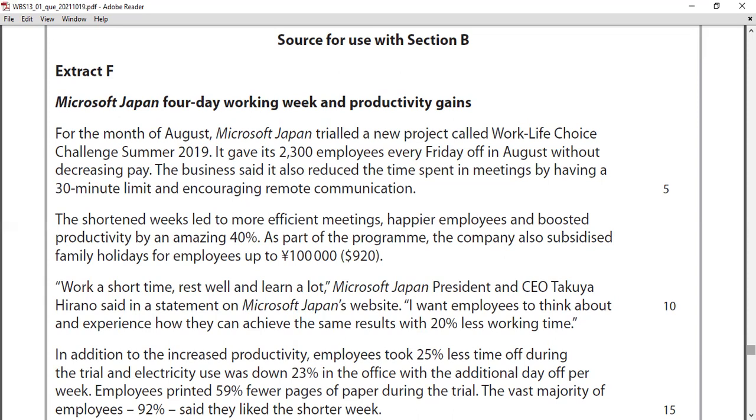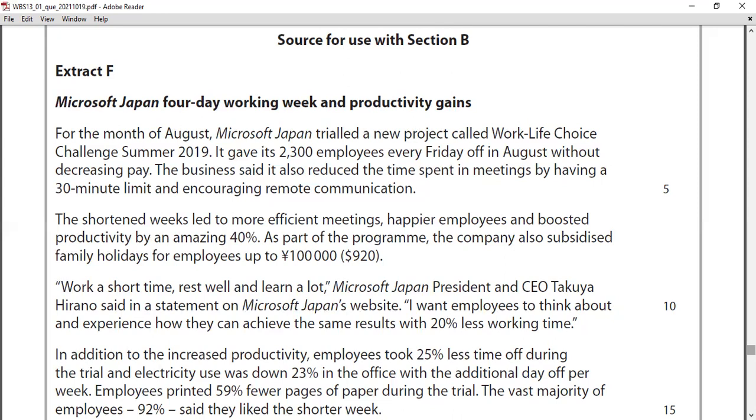Where did this happen? Microsoft Japan. Japan, you can see, is the country with the world's highest life expectancy. Japan, 85 years. Second highest is Italy, 84 years. The lowest is Swaziland, 58 years. You can see there are some countries with the highest life expectancy and lowest life expectancy. So Japan is the top life expectancy country in the world. That's why these kinds of activities are coming. Think about the quality of life rather than the profitability.